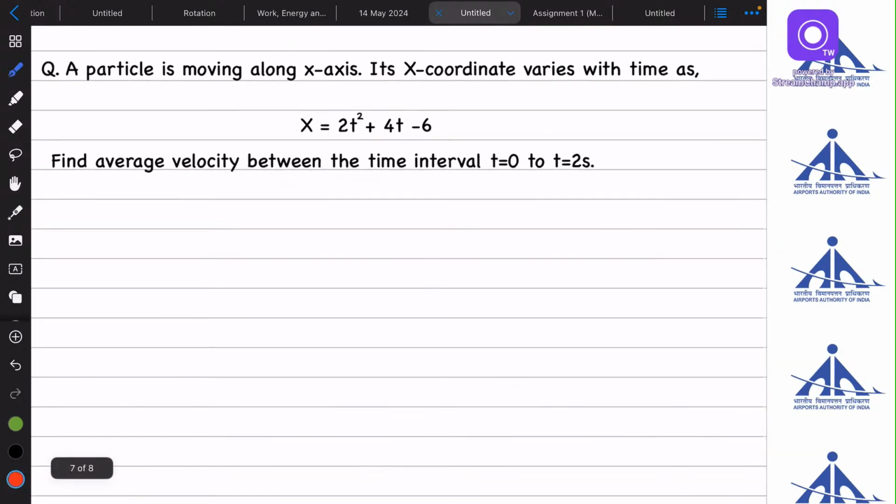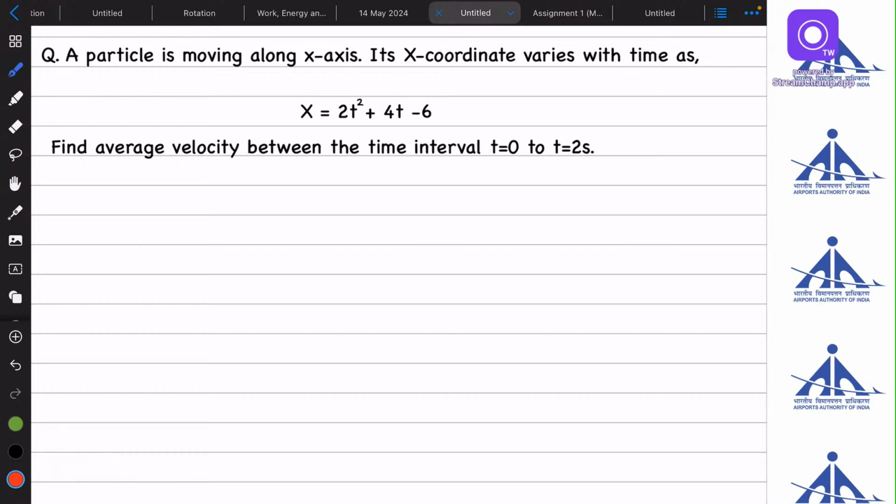So here is a question. We have x coordinate as a function of time. With time, how the position of a body is changing, that we know, and we have to find the average velocity in this time interval. So let's say this is the x-axis, and there is a body moving along the x-axis. Now what I'm saying is, with respect to time t, this x is changing.